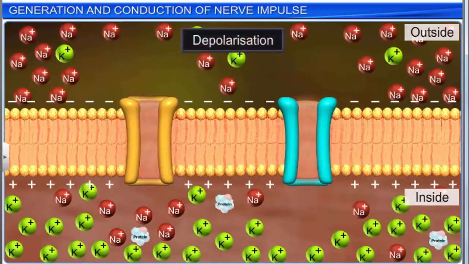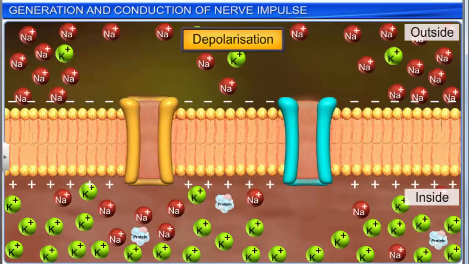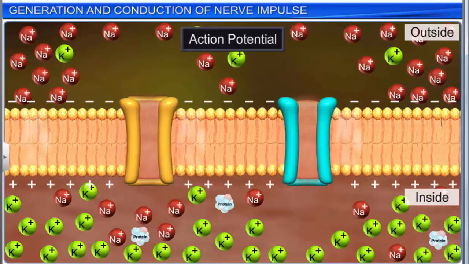This reversal of polarity across the two sides of the membrane is called depolarization. The electrical potential difference across the plasma membrane at site A is called the action potential. This action potential travels as a wave of depolarization along the length of the nerve fiber in a particular direction and is called the nerve impulse.